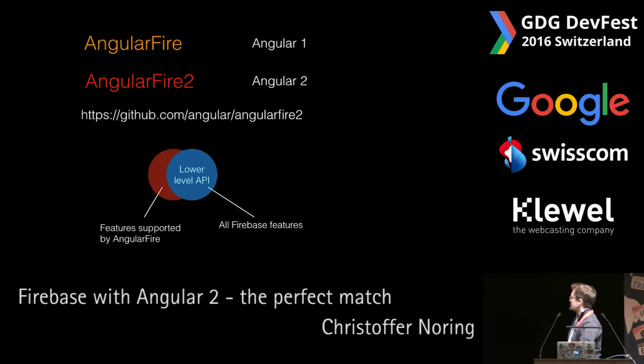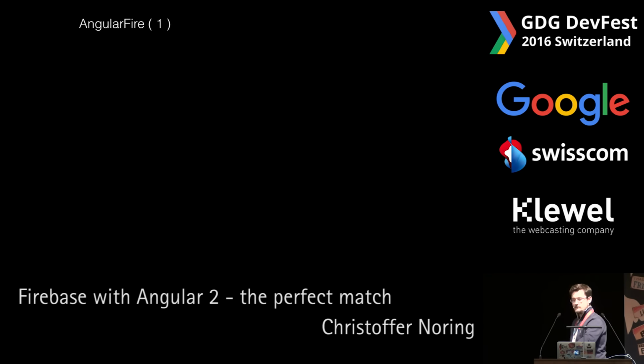So let's see. We got all the Firebase features here on the blue circles and all the Angular Fire features being implemented in the red circle. As you see, it's not a perfect match for each other yet, which means that Angular Fire supports around 70 to 80% of all the things that are possible in the Firebase API. But we still have a very good experience dealing with Angular Fire.